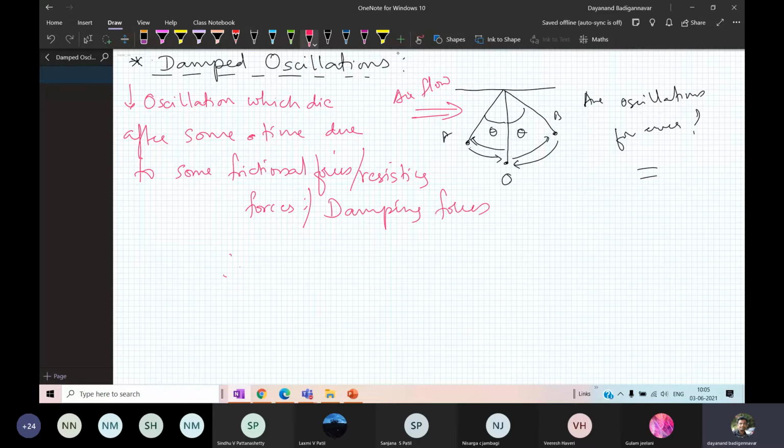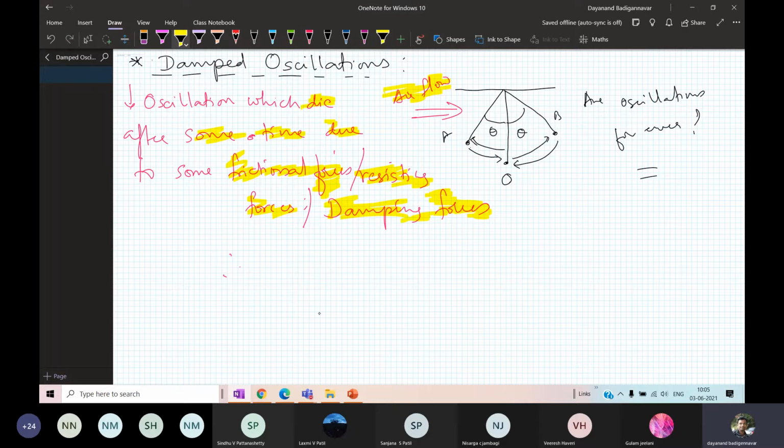So I have given you an example of airflow, but airflow is just an example. There are other types of frictional forces. Keep in mind, frictional force, resisting force and damping force are all the same thing. Therefore, the oscillations which die after some time due to the frictional force, such type of oscillations we call damped oscillations. There are some examples of damping. I told you air medium; airflow is one type of damping.